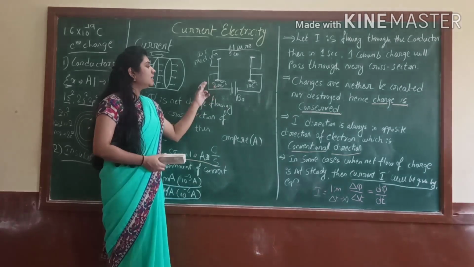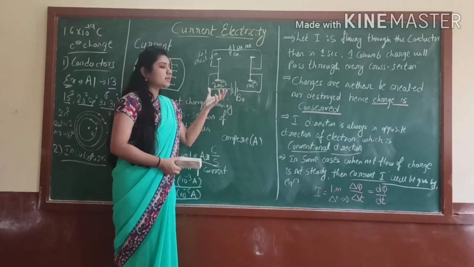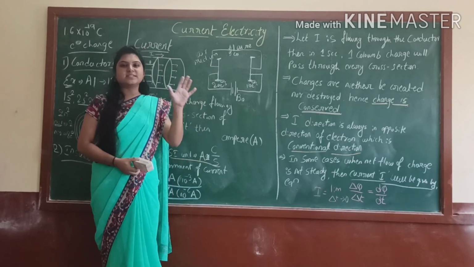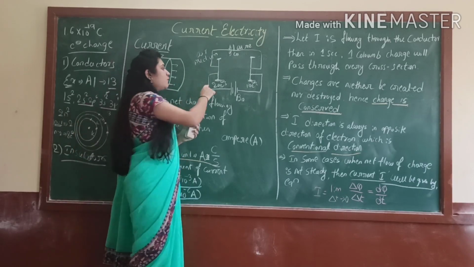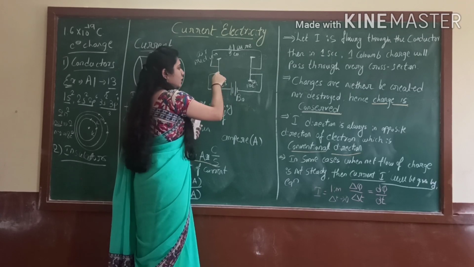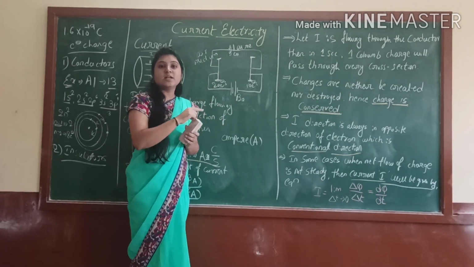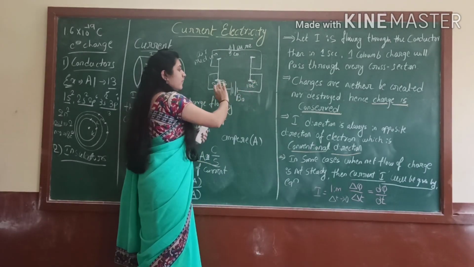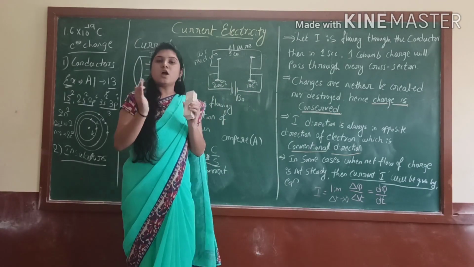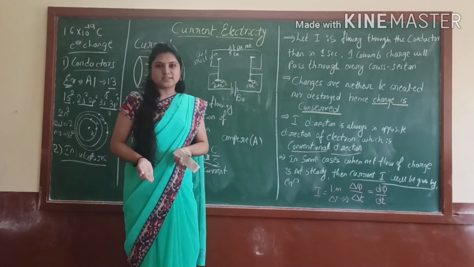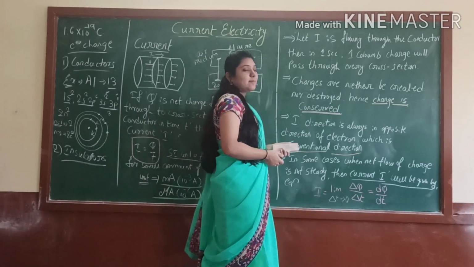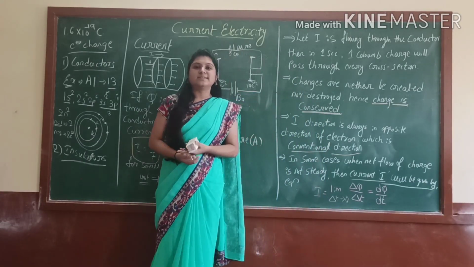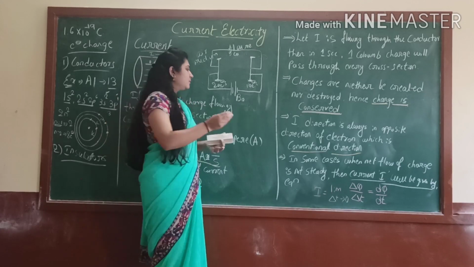When both conductors have equal charges, up to that time there is a flow of charges, from the conductor with more electrons to the conductor with fewer electrons. Here 20 are there, here 10 are there. When both become 15 and 15, up to that time there is a flow of charges. That time we call a steady current.